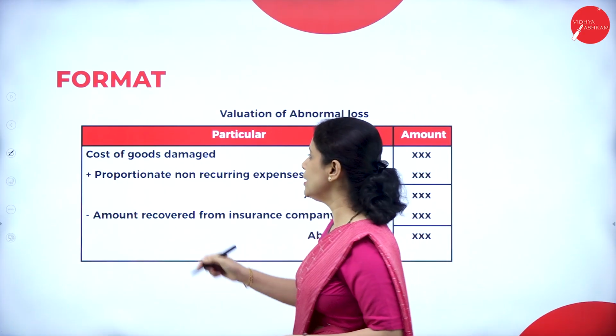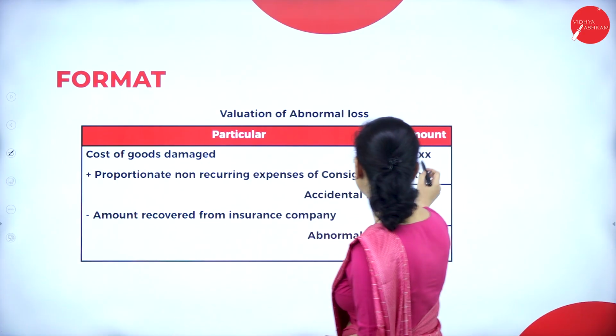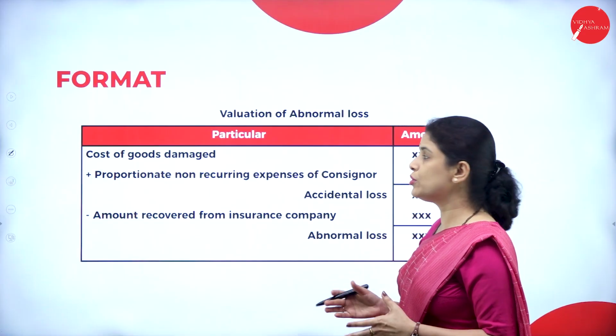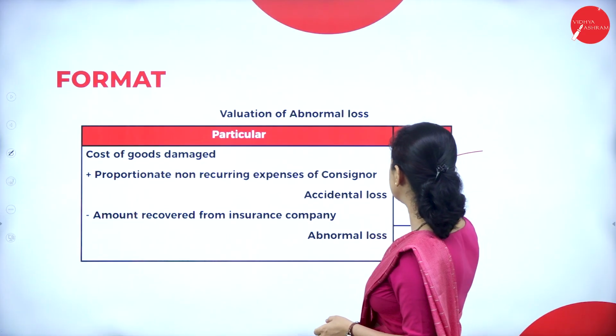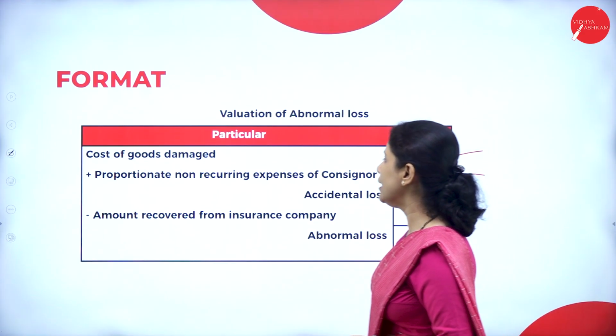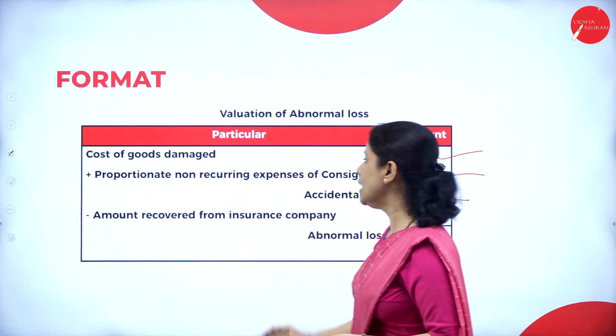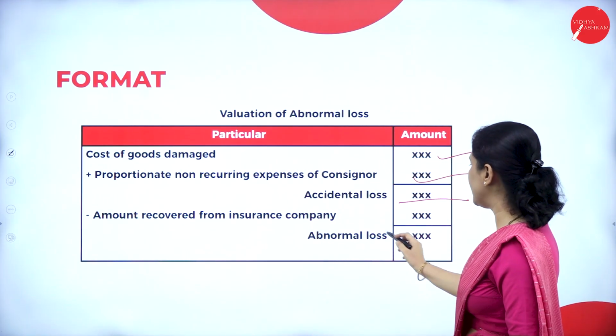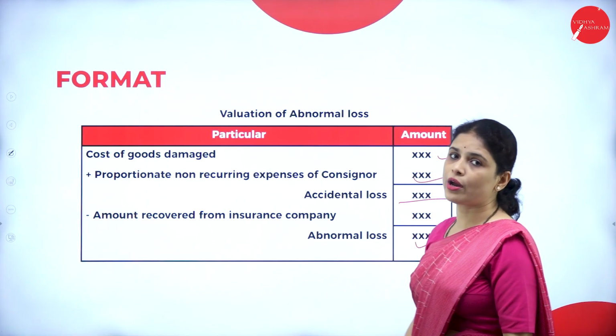Next, let us do the valuation of abnormal loss. How to do that? Cost of goods damaged, that we have to write. Next, proportionate non-recurring expenses of the consignor we have to write. Then we will get accidental loss, and from that what we have to deduct? Amount recovered from the insurance company. Then we will get the abnormal loss.